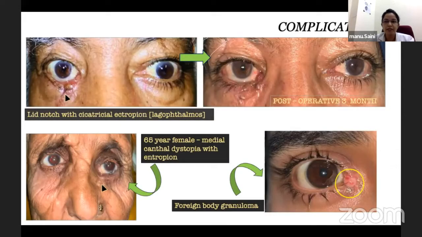These are post-operative photographs at 3 weeks after suture removal and at 18 months. Now, what will happen if meticulous repair is not done? Then we have pictures like this. The first patient had lid notching, cicatricial ectropion, and lagophthalmos, and required a second surgery of skin grafting for correction. The second patient is a 65-year-old female who has medial canthal dystopia and entropion, and requires canthoplasty. Another complication which we can have is foreign body granuloma.